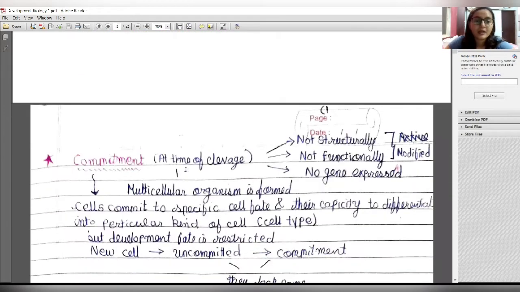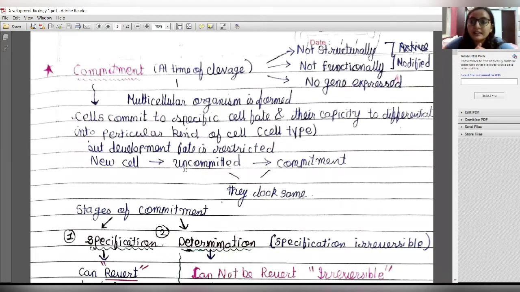So what is commitment? Commitment occurs at the time of cleavage. After the fusion of gametes, the zygote is formed, right? The diploid zygote divides to form different cells, 8 cells, morula and blastula. First it will form morula, then it will form blastula. So before the stage of blastulation, at the time of cleavage where morula is formed, there are generally 8 cells present, and the cleavage occurs at that time.